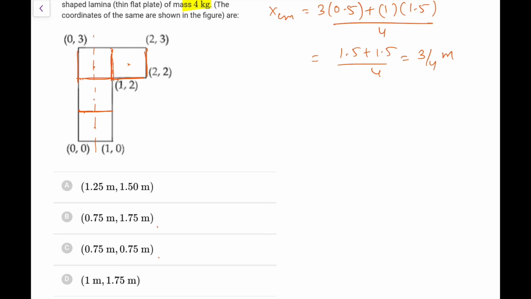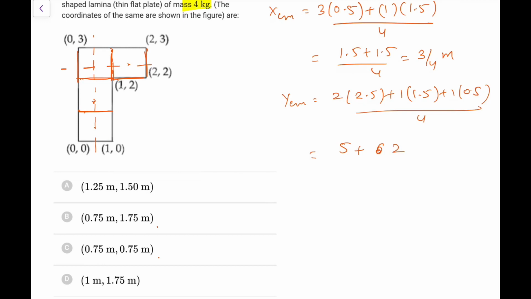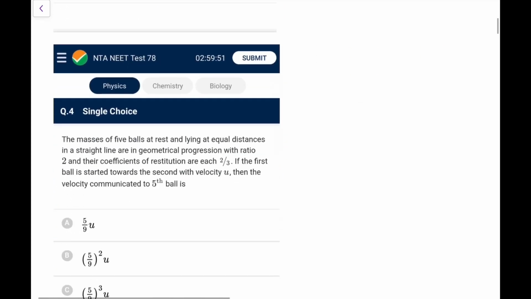So you are left with B and C. And what is the y coordinate? You have 2 here, 2 into 2.5, 1 into 1.5 plus 1 into 0.5, divided by 4. So what you have, 2 into 2.5 is 5, 1.5 and 0.5 is 2, that is 7 by 4, so 1.75. So go for option B in this particular case. So B is the correct one.